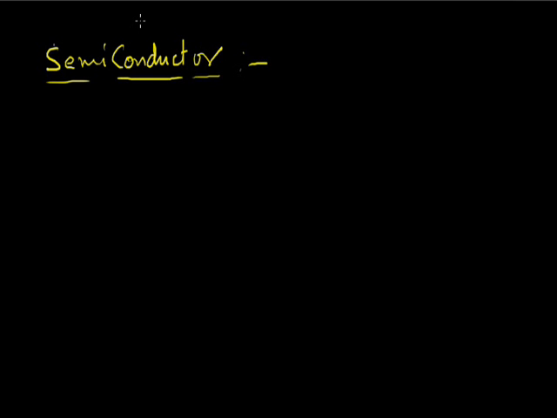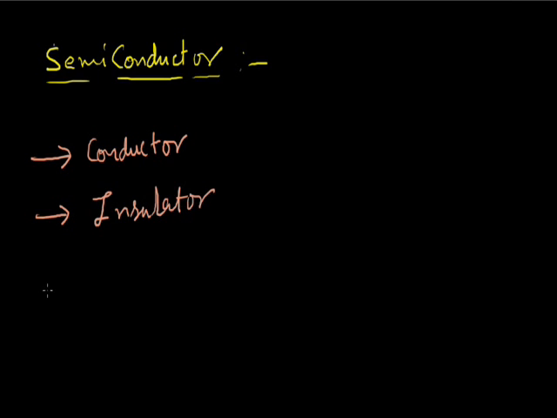To understand semiconductor, first we need to understand the basic characteristic of any material. That will depend on their energy level. Any solid will behave as either a conductor or an insulator, and the third one is a semiconductor.